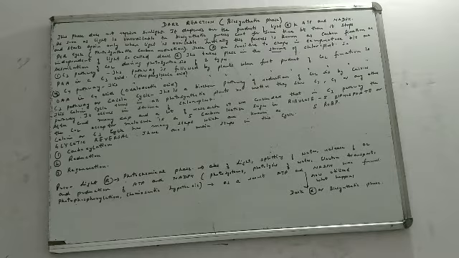C3 pathway, C4 pathway. What is the C3 pathway? This pathway is followed by plants when the first product of carbon dioxide fixation is PGA. If the first product formed after the fixation of carbon dioxide is PGA, that is phosphoglyceric acid, we will call this pathway the C3 pathway, and such plants will be known as C3 plants. If the first product formed after fixation of CO2 is PGA, a C3 acid, then this pathway will be known as the C3 pathway.